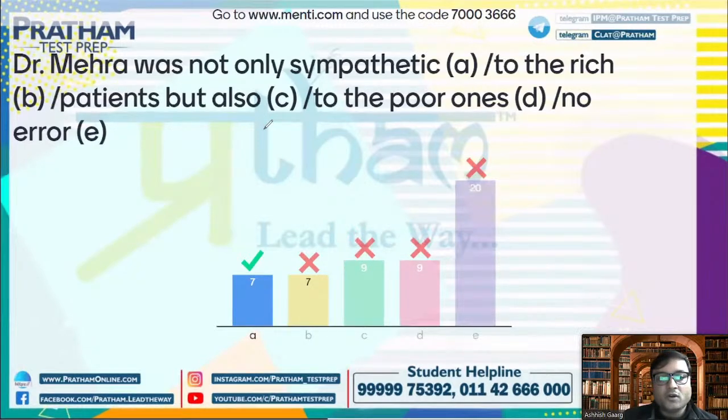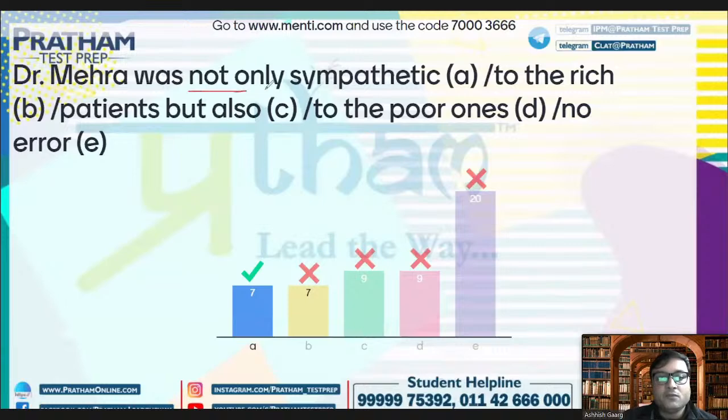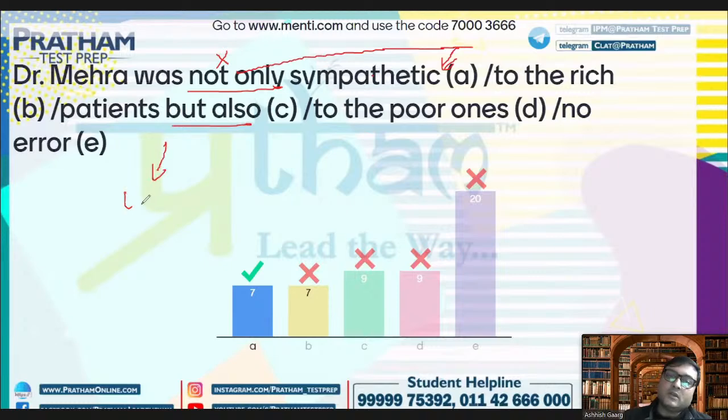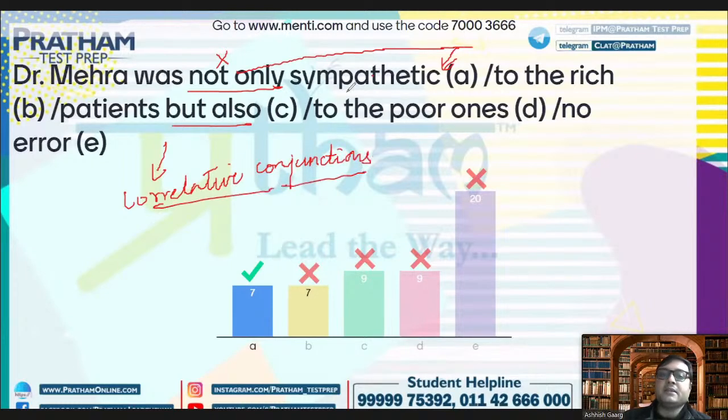So this question is wrong. Why? Because the placement of not only is wrong. Instead, it should be: Dr. Mehra was sympathetic, and not only should come after sympathetic. Because not only and but also are correlative conjunctions. So there is a relationship that they're showing between the rich and the poor. So the placement of not only is wrong. So that is the correct answer, A.